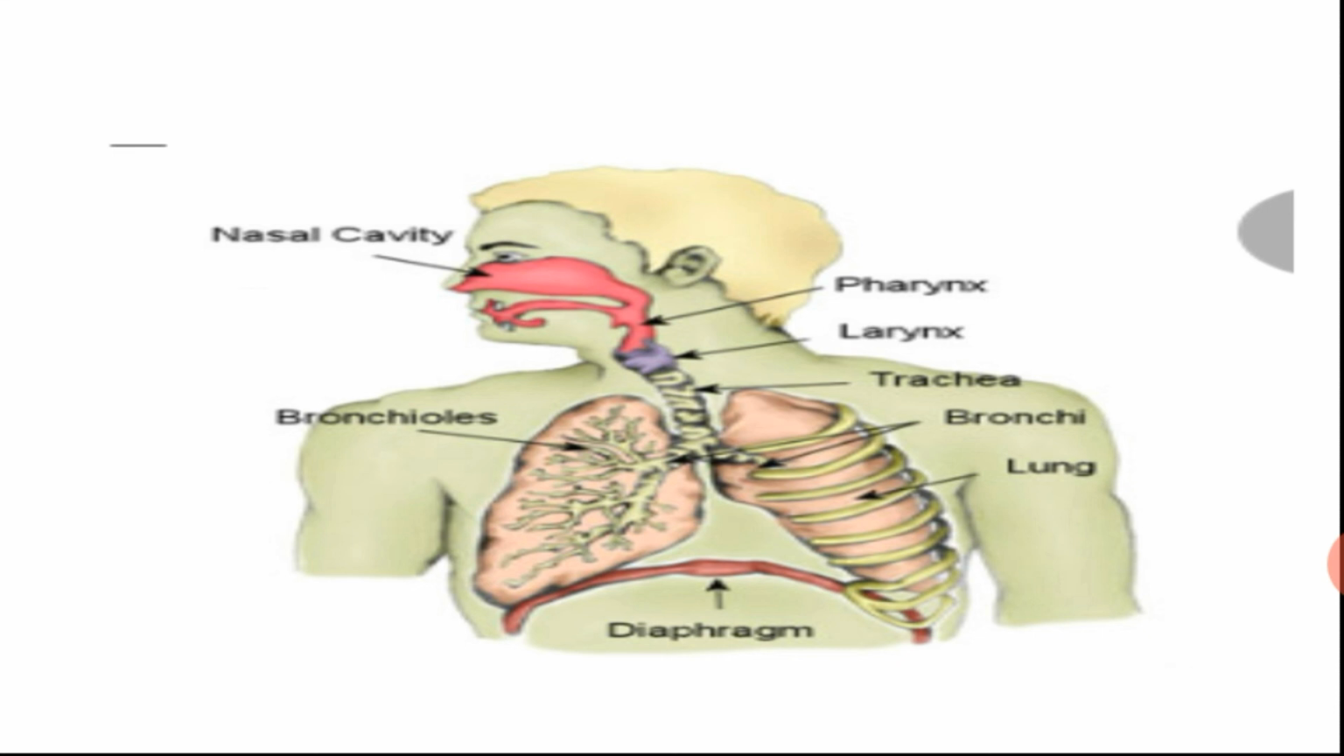The pathway of passage of air till it reaches the lungs is given in the flowchart in your book. The air first goes in the nose, then pharynx, then larynx, then trachea, bronchi, bronchioles. At last it goes into the lungs.